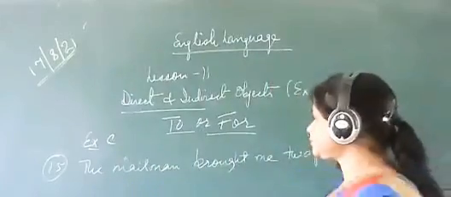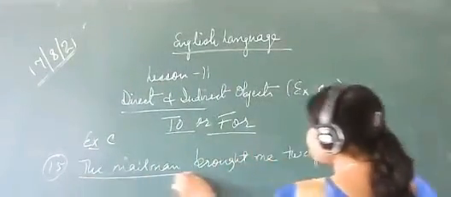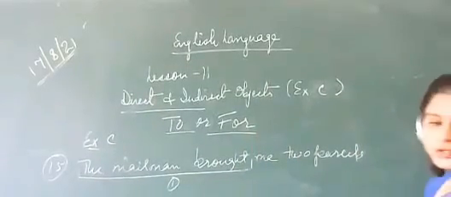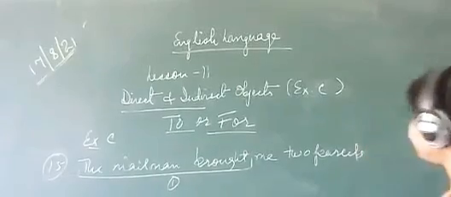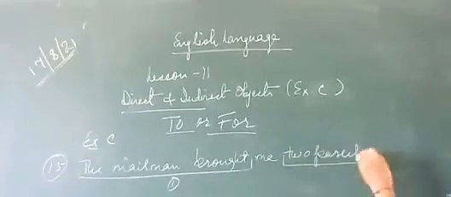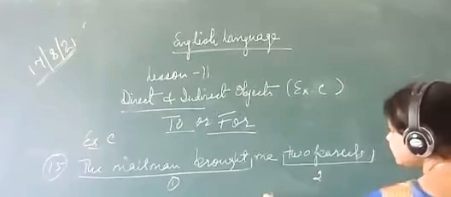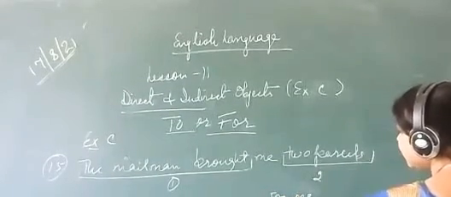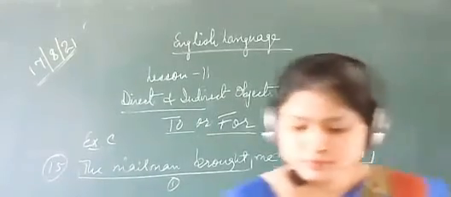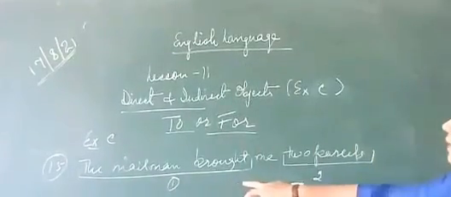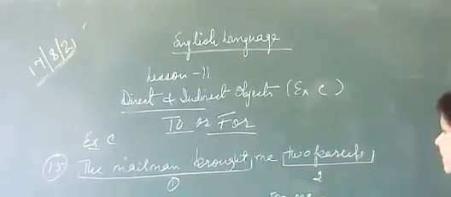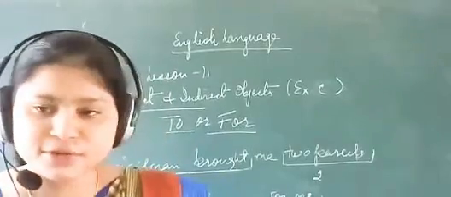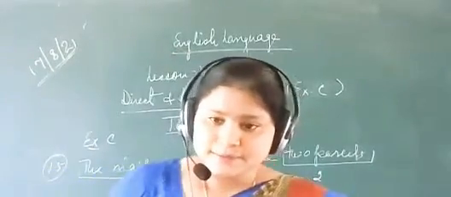The answer will be, first of all, you will write the mailman brought as the first part. Second will be two parcels. And third will be for me. Here, the mailman brought two parcels for me. So in this way, we have completed all 15 questions of exercise C.